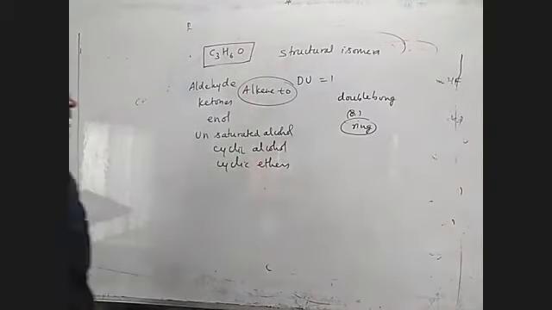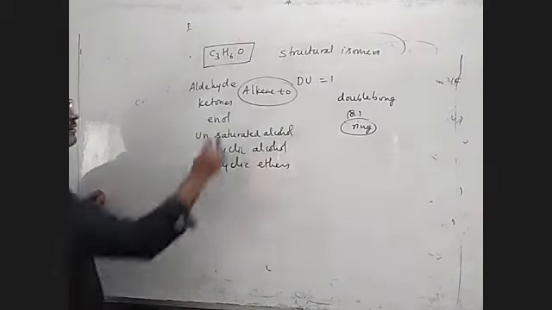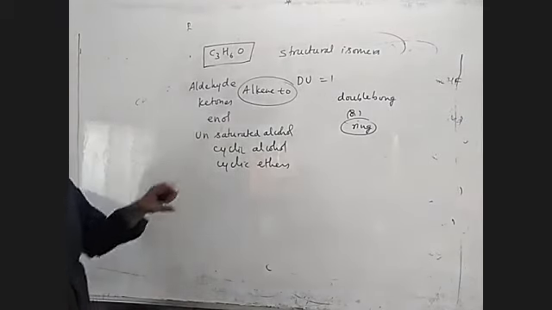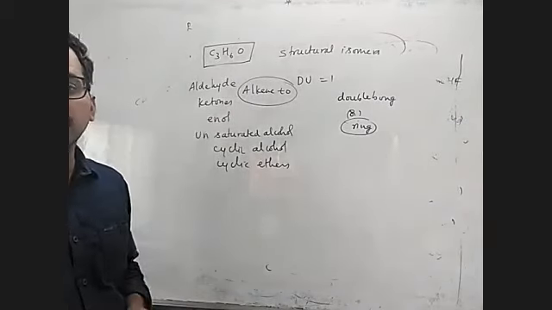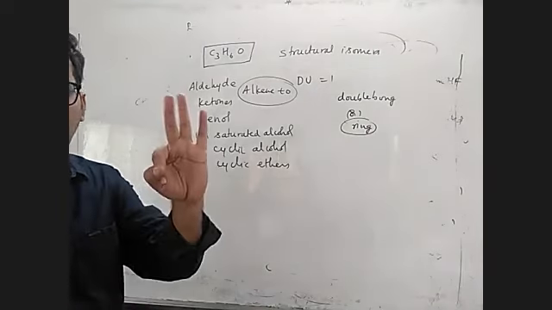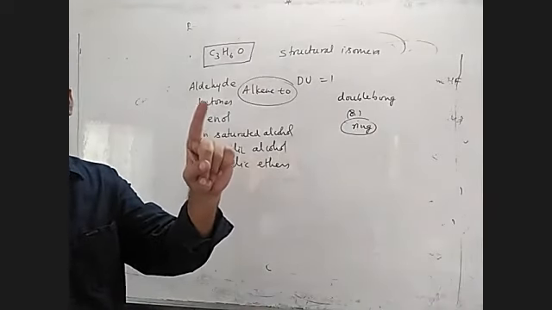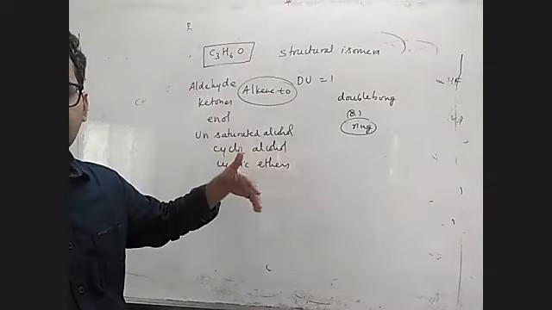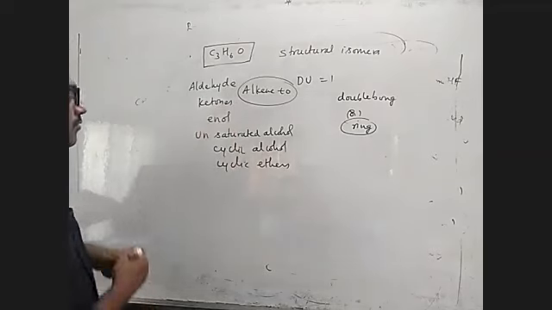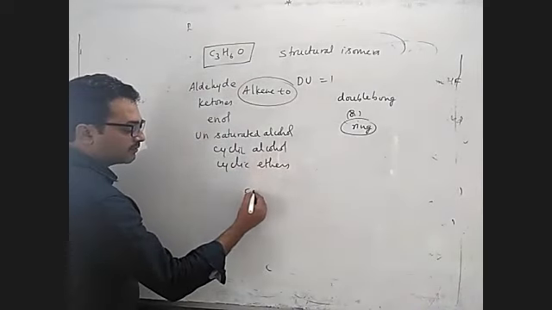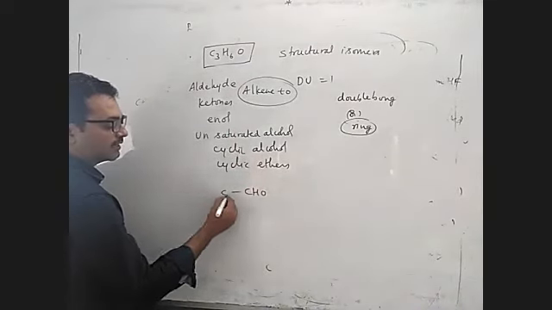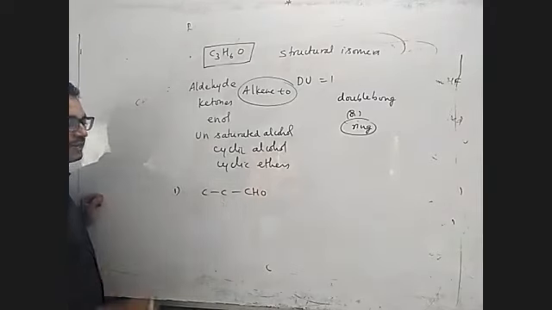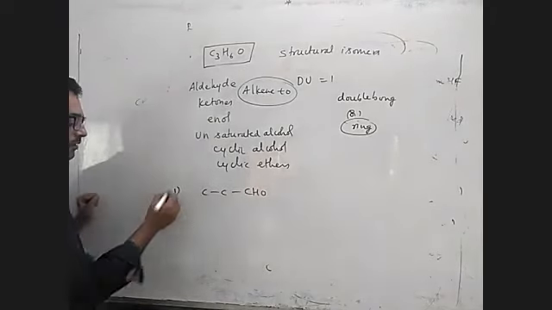This is the main question: C3H6O. First, aldehyde. Why with 3 carbons? The minimum number of carbons required to form a ketone is 3. For aldehyde it is 1, but for ketone the minimum is 3. So a ketone can't have fewer than 3 carbons. Now take the aldehyde first. What is the functional group? CHO, so I can write 2 more carbons. So this is the first one, aldehyde, propanal, the first isomer.